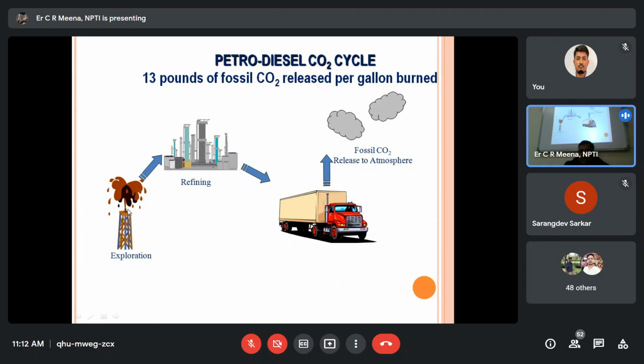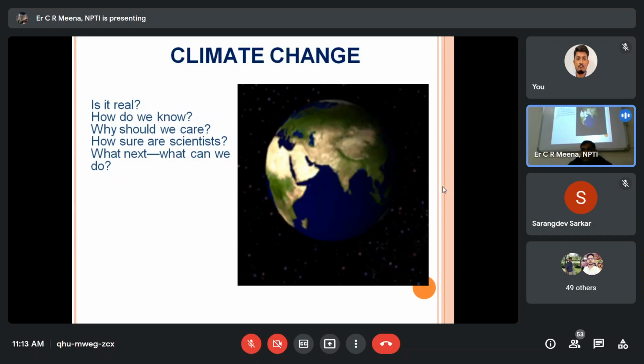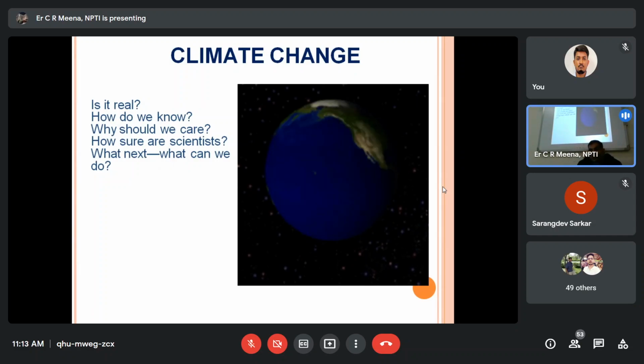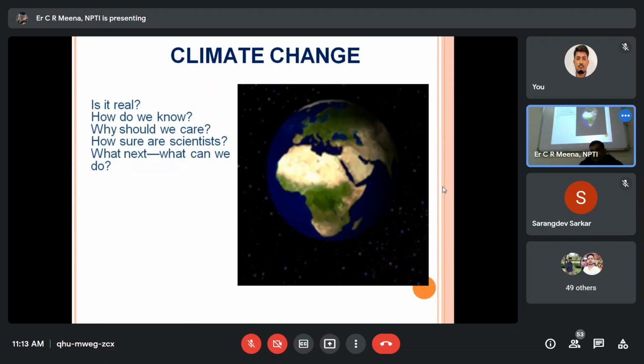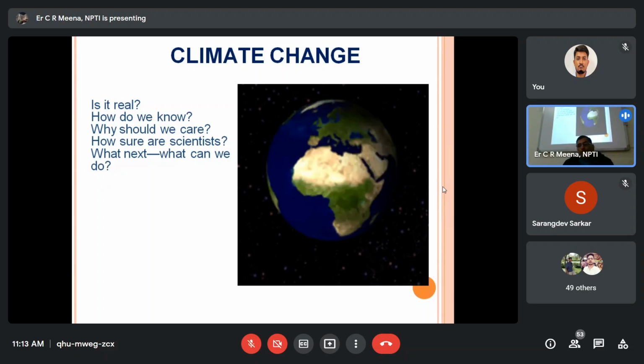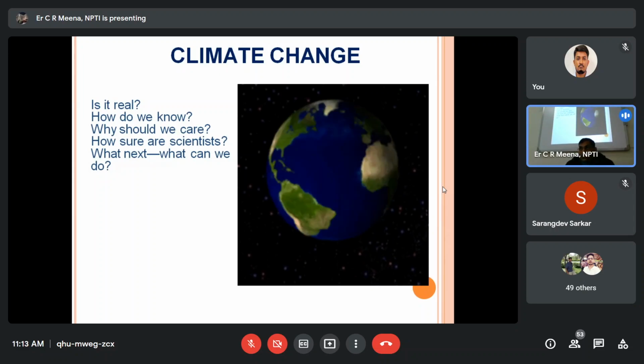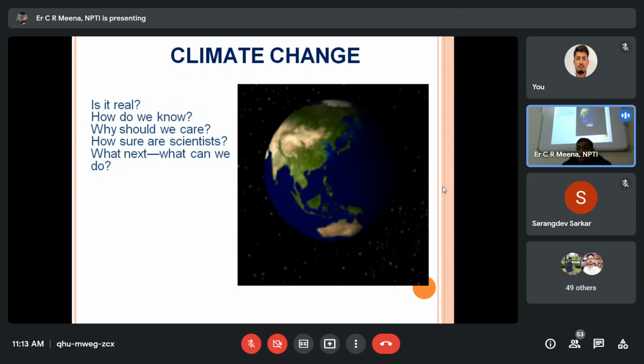We have to take the oil to refineries, where it is filtered, then we use it in vehicles, and then carbon dioxide pollutes the environment. So climate change: due to that reason, our Earth's temperature is increasing day by day. At the North Pole and South Pole there is ice, so as temperature increases, ice is melting.